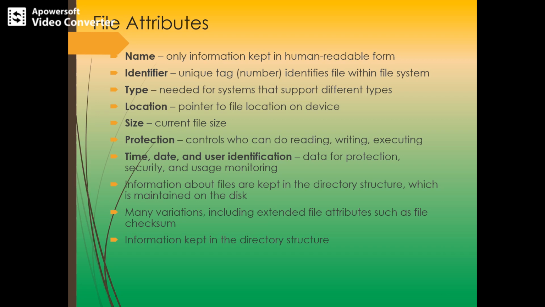So next information related to file attributes is the size. This size is measured in bits or bytes and gives an idea about the current size of the file. And possibly the maximum size will be specified here in this parameter. And the next kind of attributes which are available with files are protection.